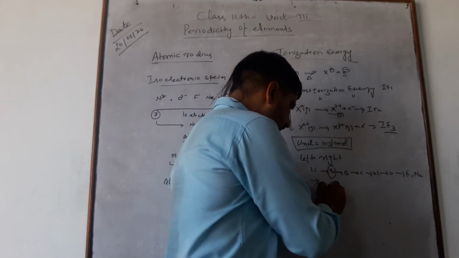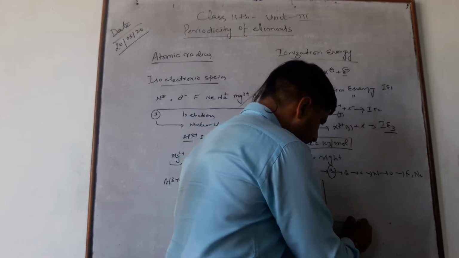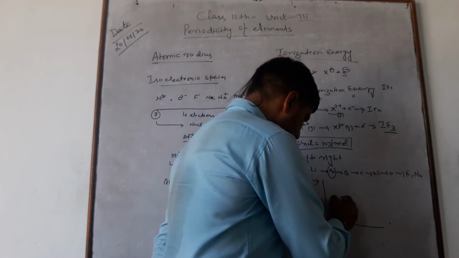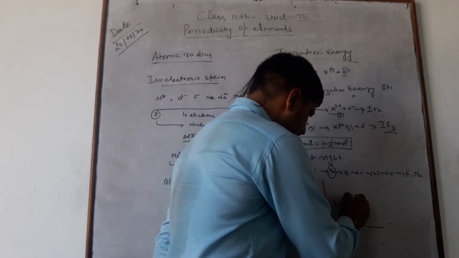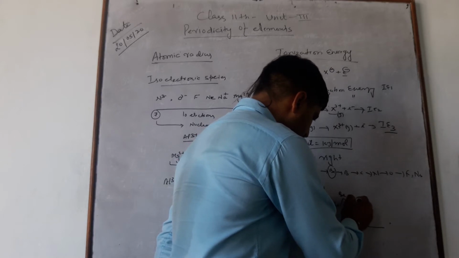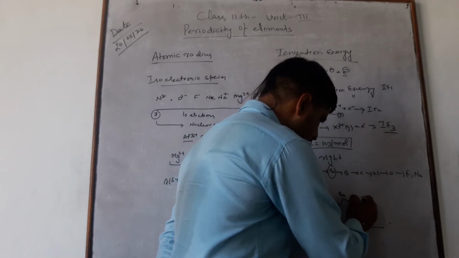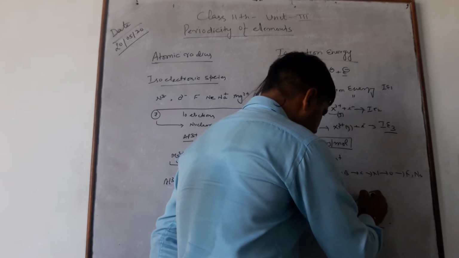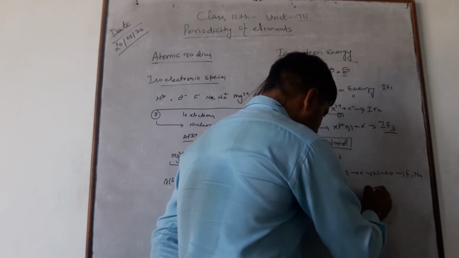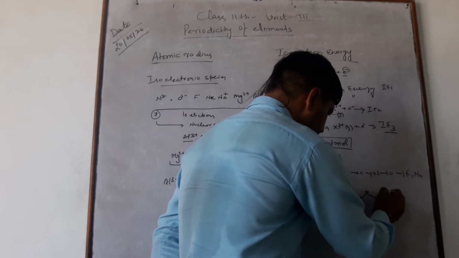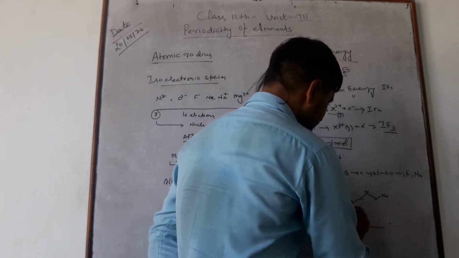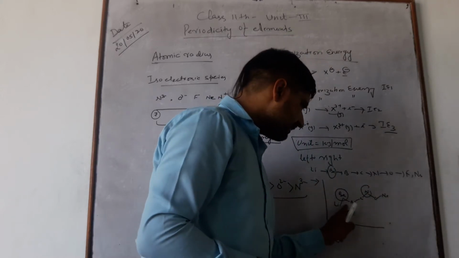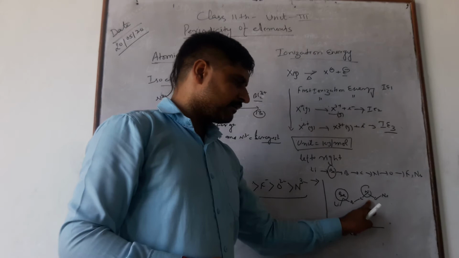in case of beryllium, the ionization energy has this sort of trend. Increase in lithium, beryllium, boron, then carbon, then nitrogen, then oxygen, then neon. It means this sort of trend, you can see the two dips in case of beryllium and nitrogen.